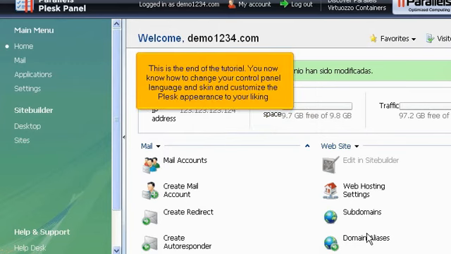This is the end of the tutorial. You now know how to change your control panel language and skin and customize the Plesk appearance to your liking.